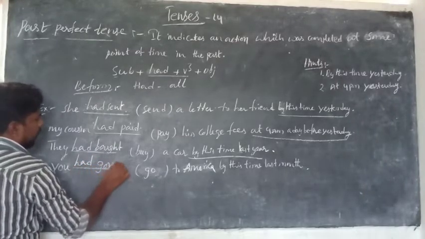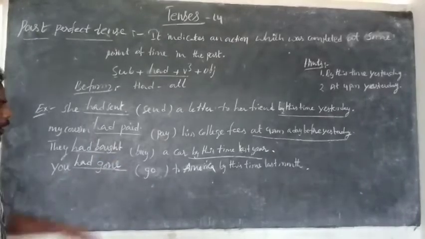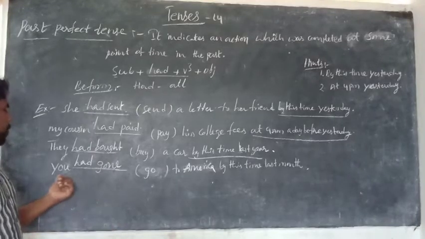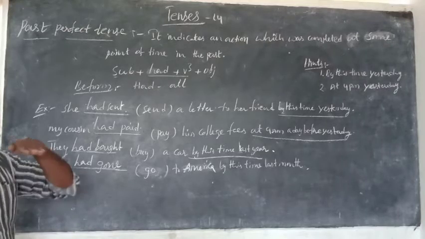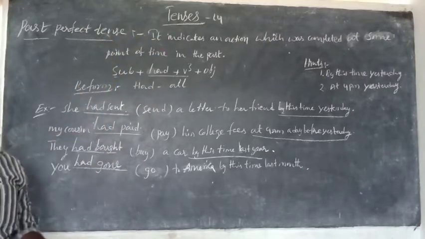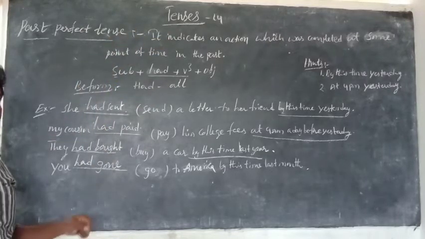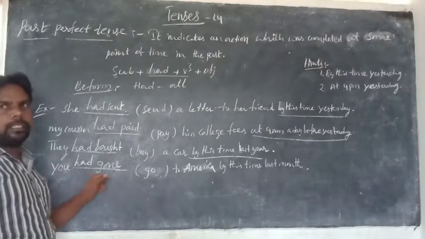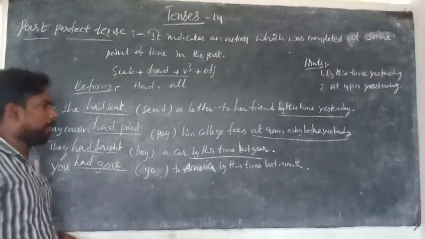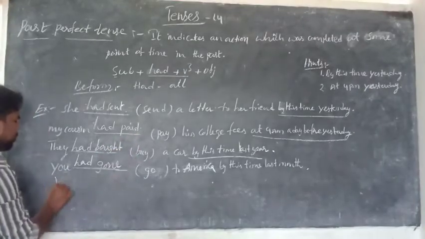What is that? Gone. If you think it is a past continuous, so what will happen? You are going to America by this time last month. You are in the process of going to America. Is it clear? When you write in past continuous. When you write in past perfect, you think it was completed. It was completed.